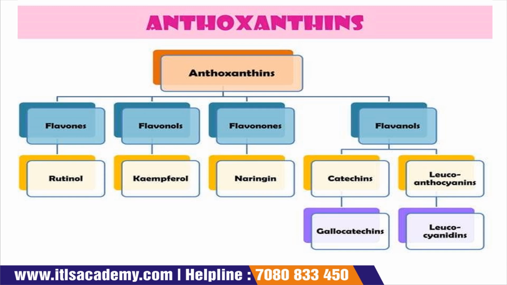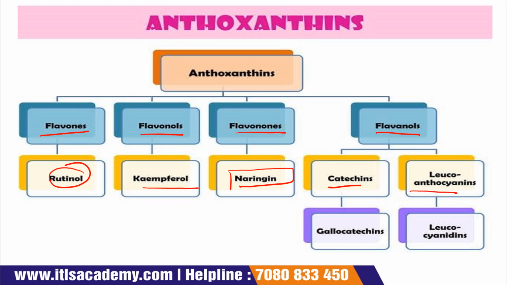Now here is the classification of the anthocyanins. They are classified into 4 groups: flavonols, flavones, flavanones, and flavanols. These flavanols are divided into catechin and leucoanthocyanins.